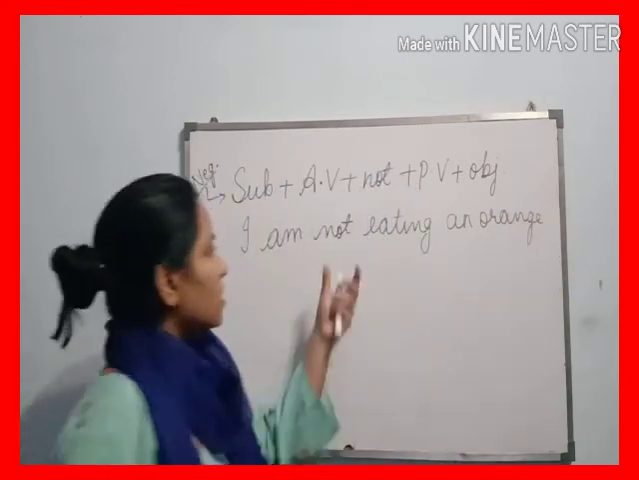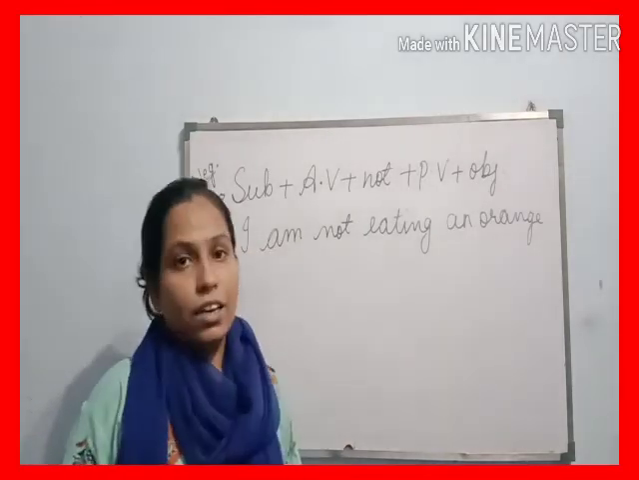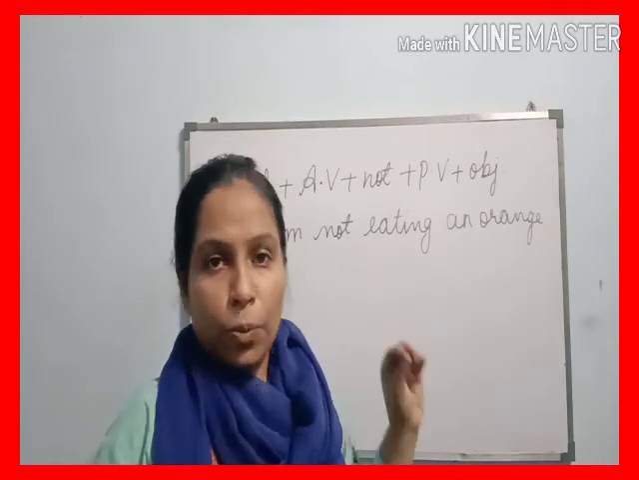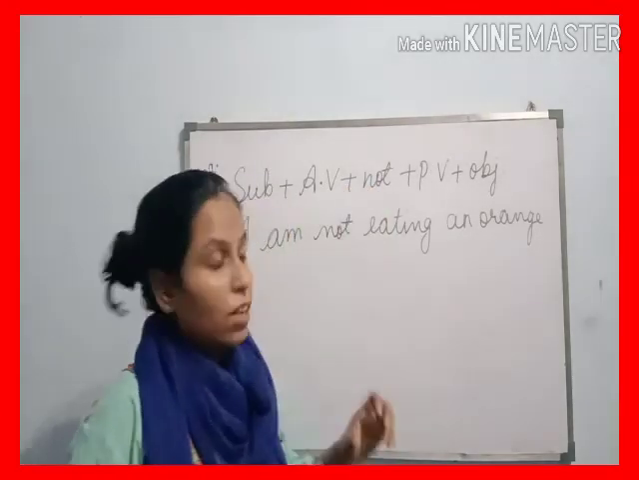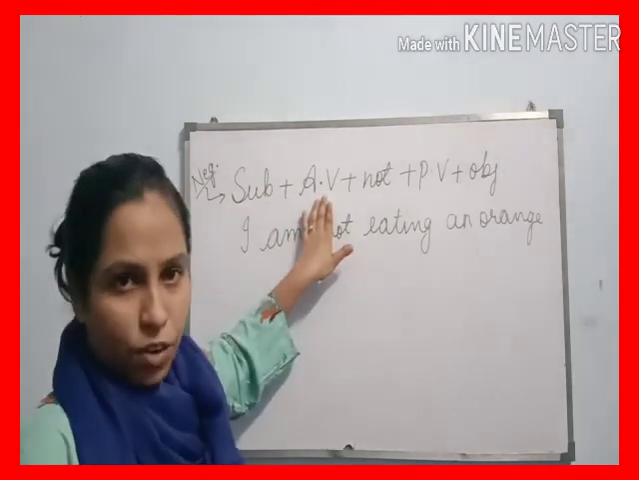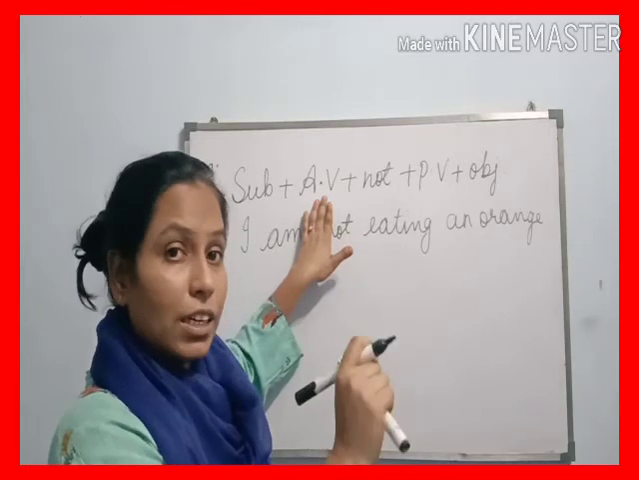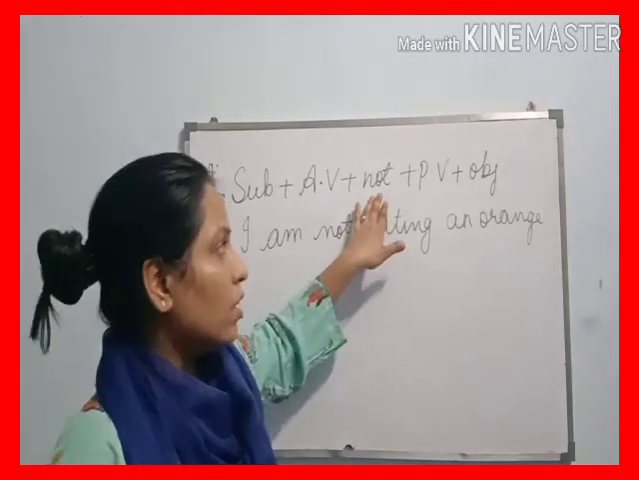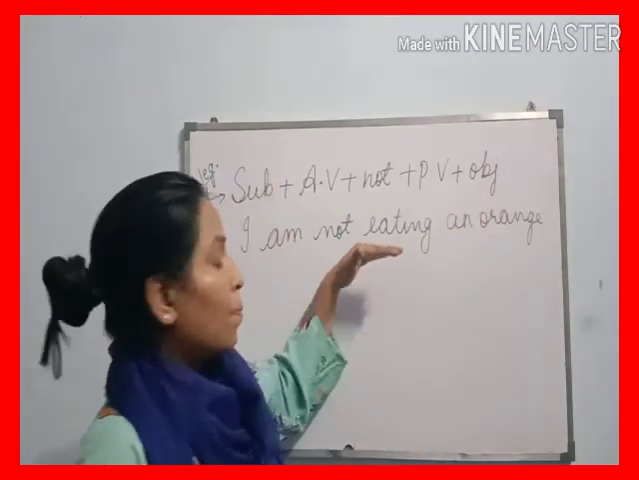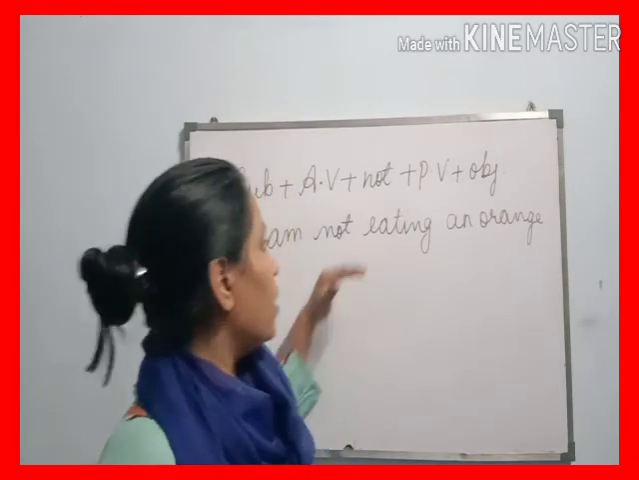So beta, this is the syntax of a negative sentence, and to change positive into negative we have to follow this syntax: first we write the subject, after the subject we write the auxiliary verb which we find in the positive sentence. Then not, then principal verb and object. So this is the proper syntax for how we change positive into negative.